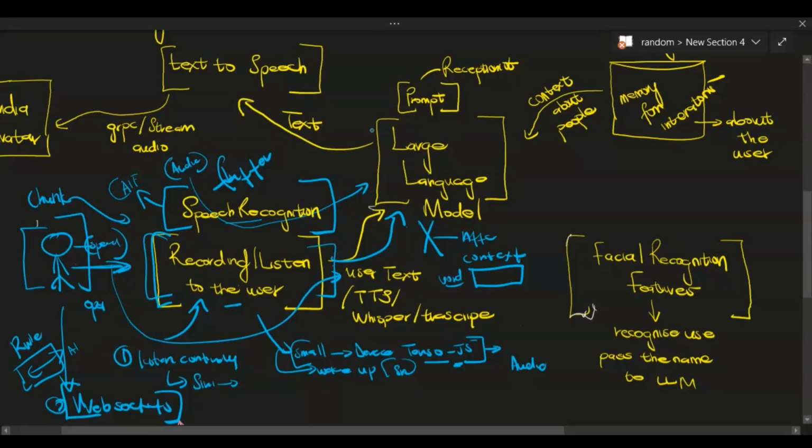Now, when it comes to the large language model, it obviously did not get the audio, it got the text. That's the purpose of speech recognition. The speech recognition takes the audio and turns it into text. I've been saying audio, but sorry if I confused you. Essentially, we get the audio, put it in the buffer, then process it as one thing. We can actually process it and save the text in the buffer. That's fine also. Then we send the text to the large language model, right? So this text is what the user said. Now the large language model is expecting text, so that's good. That's what it's going to process.